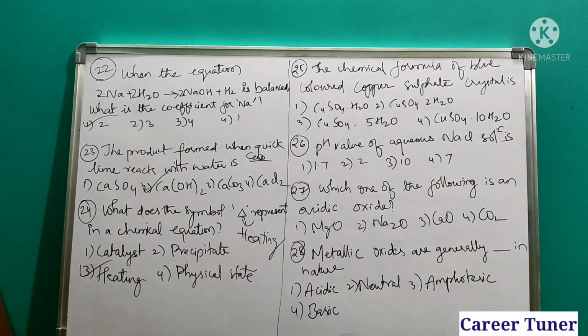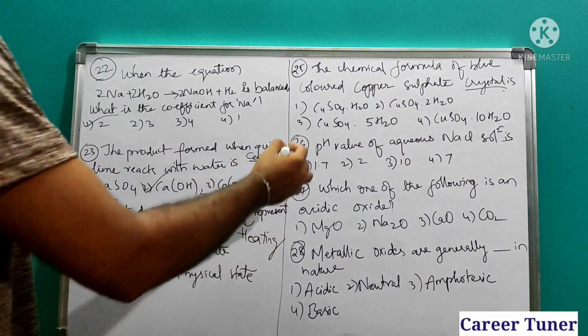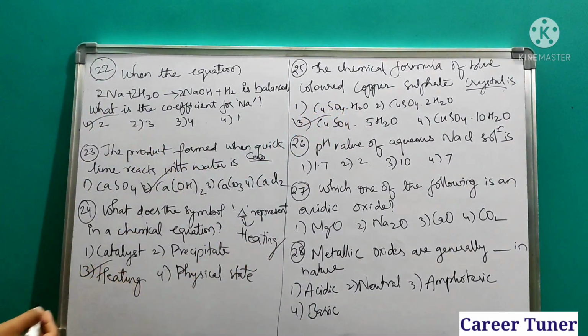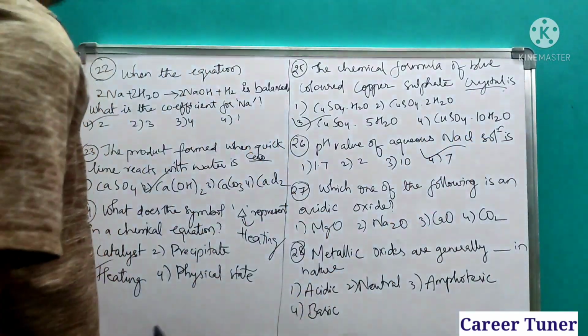Next, the chemical formula of blue colored copper sulfate. Copper sulfate you all might be knowing. Copper sulfate crystals they are asking. Copper sulfate crystals are formed by CuSO4.5H2O, with 5 water molecules. The pH value of aqueous sodium chloride solution is 7.